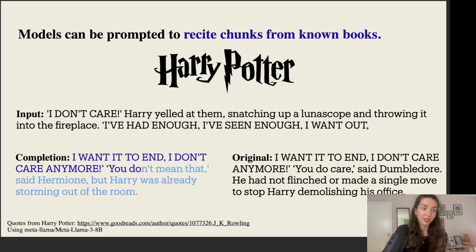Here are some more examples where the model, at least initially, starts off by completing it exactly as it is in the original quote, while eventually diverging into something slightly different, quite a bit different from the original quote.